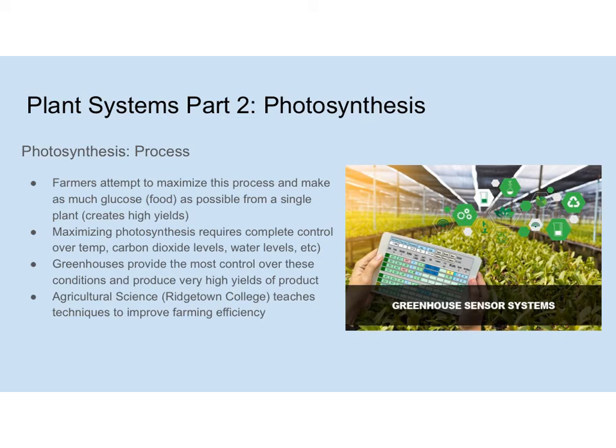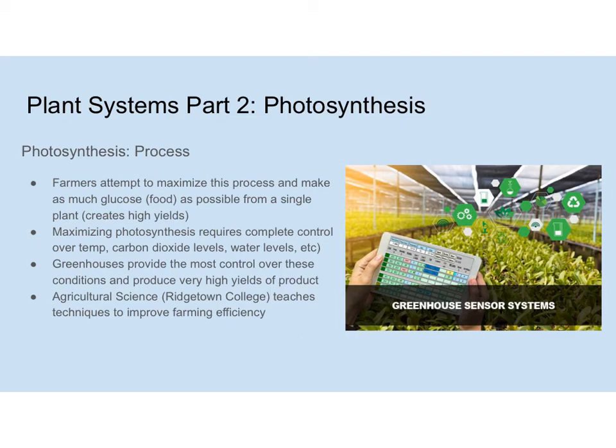Maximizing photosynthesis requires complete control over temperature. You have to make sure it's the proper temperature, not too hot and not too cold. You also need enough carbon dioxide, not too little and not too much, proper water levels, and so on. If you want to maximize growth, you want complete control over all of these parameters.